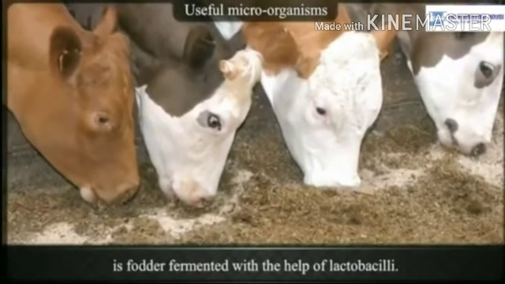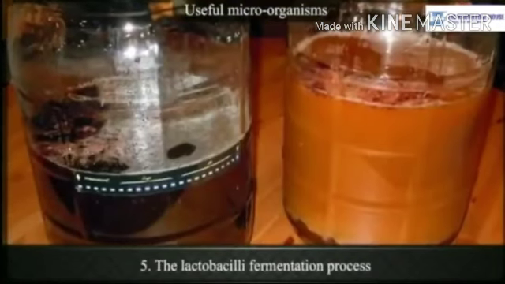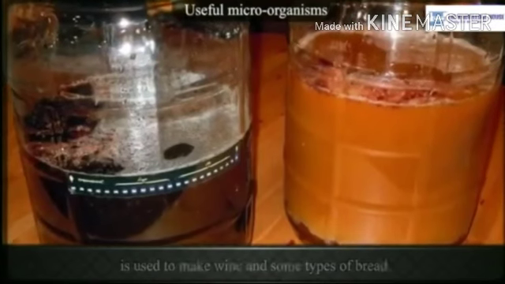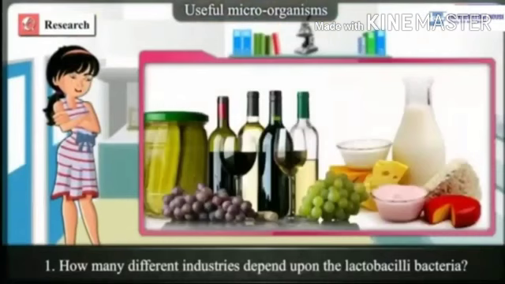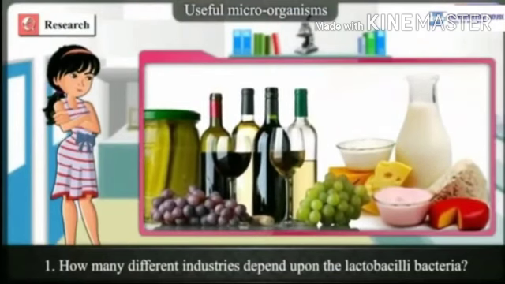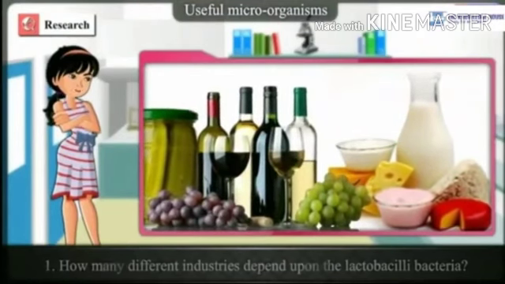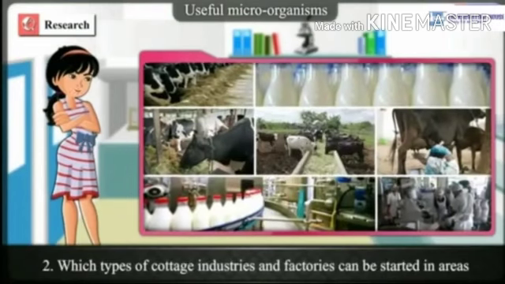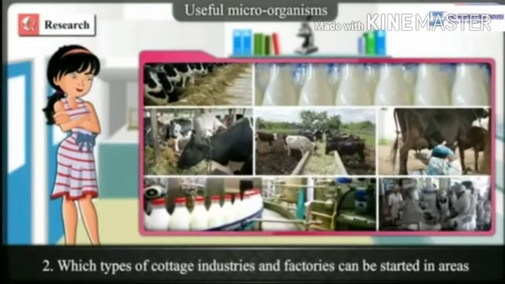The lactobacilli fermentation process is used to make wine and some types of bread. How many different industries depend upon lactobacilli bacteria? The cheese, ghee, butter, milk, all these industries depend upon lactobacilli bacteria.